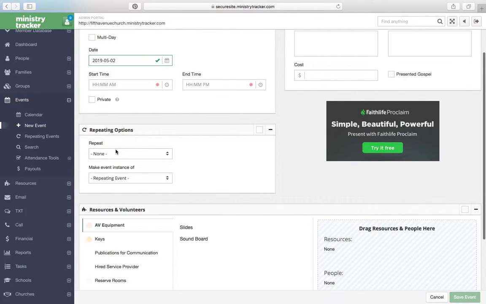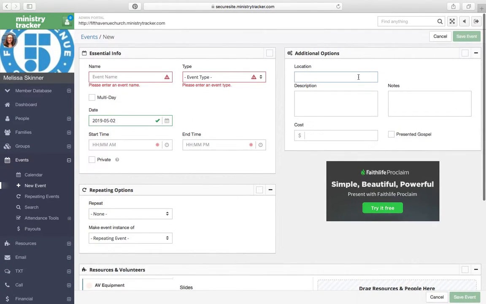And then here, just let it know if it's a repeating event or not. We don't have a lot of those, but if you did have one that's going to happen recurringly, then just put it there. Up here is another important spot. Please put the location, and that doesn't mean the room at the church. It means if you're going to be off-site somewhere. So if you're having a meeting at McDonald's, you write McDonald's or the address or something.